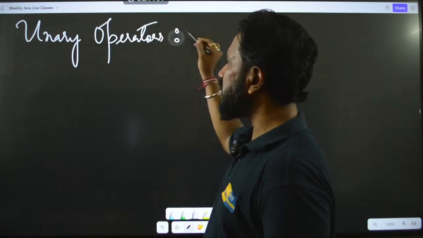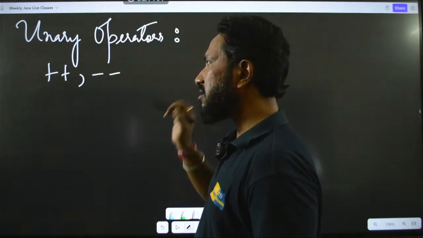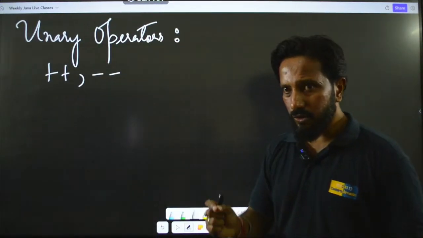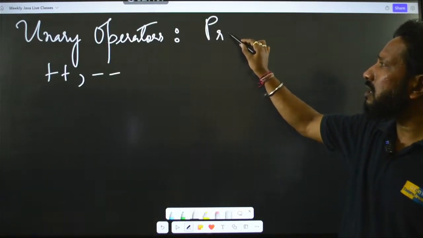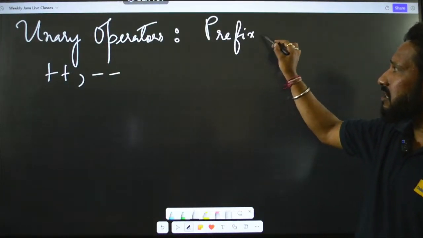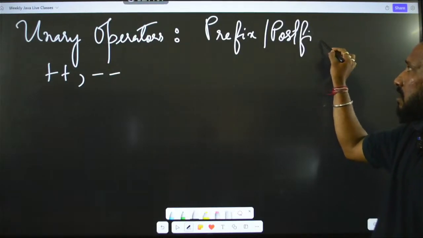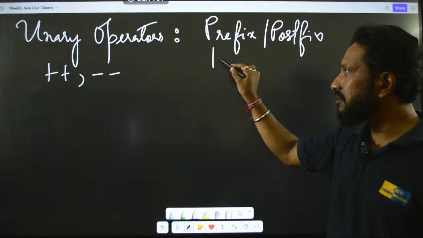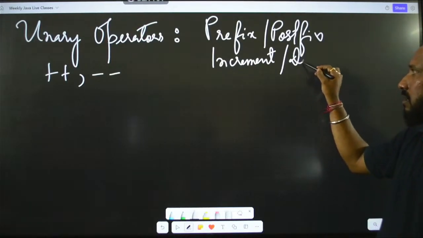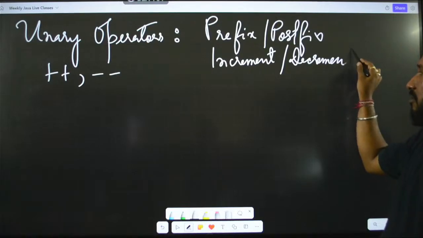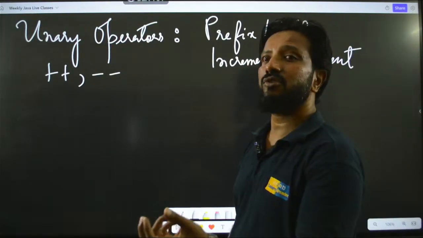Guys, these operators are actually having the symbols plus plus and minus minus, and they are also known as prefix, postfix. Sometimes they are also known as increment, decrement operators. Okay, they are used to increase or decrease the values of variables.